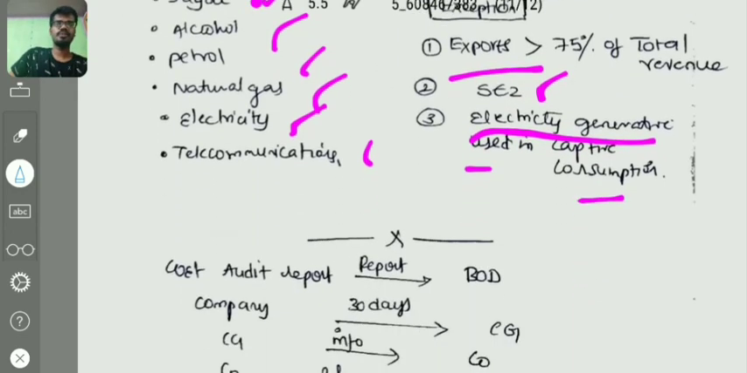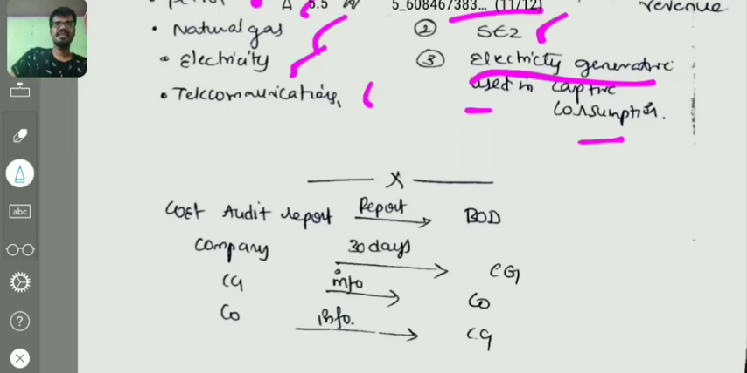And there is one more point. Cost audit report will be sent by the cost auditor to the board, right? And the company, within 30 days of receipt of the cost audit report, will send it to the central government, and the central government may seek further information, and the company will provide the information to the central government. Like this, the process of reporting will be done.